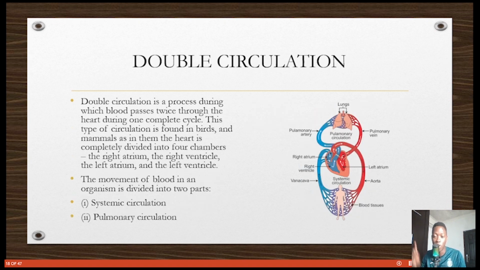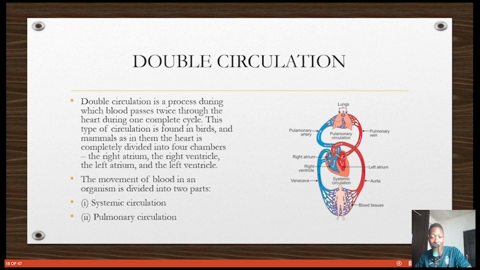Single. Now double circulation, which is what happens in mammals like human beings. So what is double circulation? It's a process in which blood passes twice through the heart in one complete circle. Unlike the fish that has single circulation, we have double circulation. It is found in birds and mammals, mammals like us, apes. We have done that in a class.